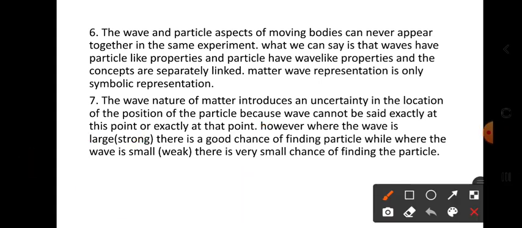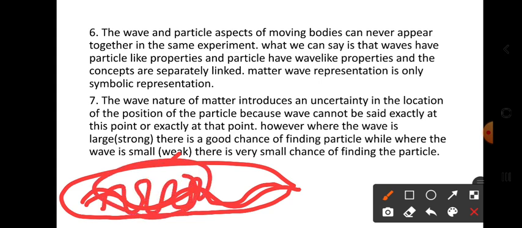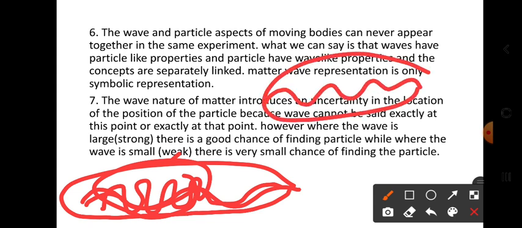And for example, if the wave is very weak, like this, here there is no chance to find the particle. That means only wave nature is there. When the wave nature is concentrated in a very small region, then there is a chance of finding the particle. When the wave is like this, very weak, meaning less frequency, then there is no chance of finding the particle. So that is the meaning of this.